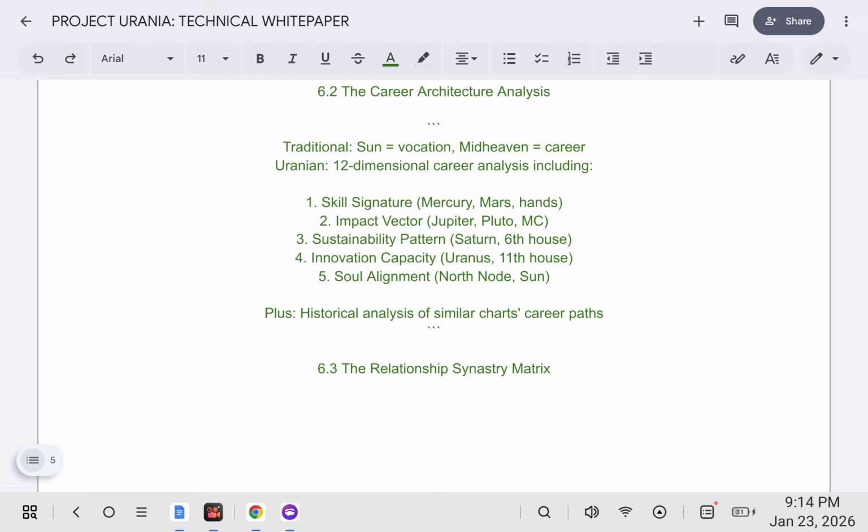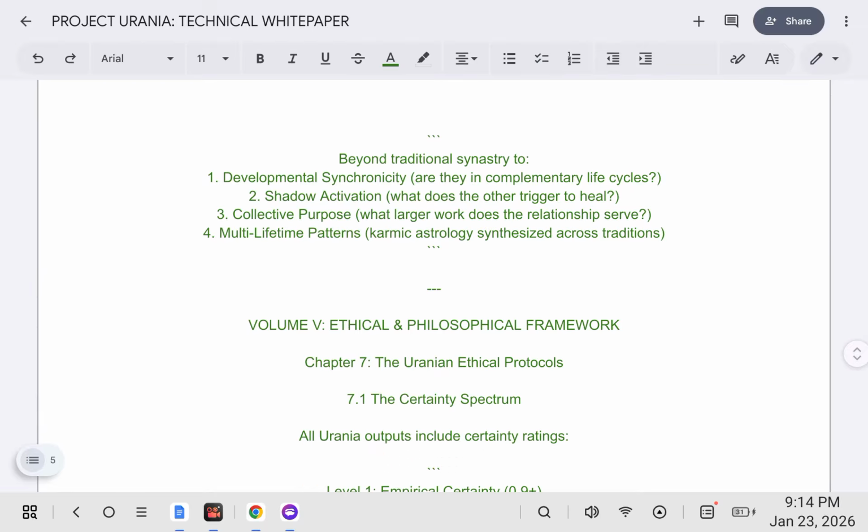The relationship synastry matrix. Beyond traditional synastry to developmental synchronicity: are they in complementary life cycles? Shadow activation: what does the other trigger to heal? Collective purpose: what larger work does the relationship serve? Multi-lifetime patterns: karmic astrology synthesized across traditions.